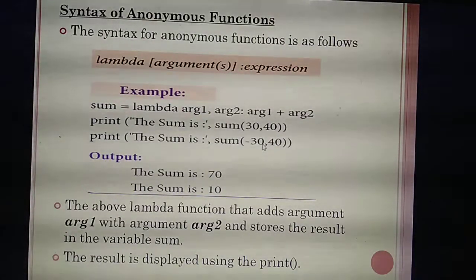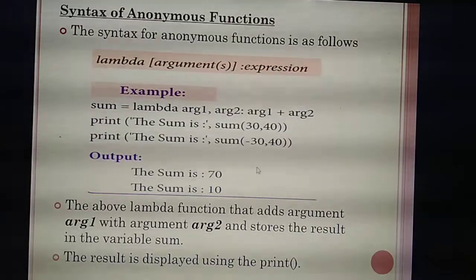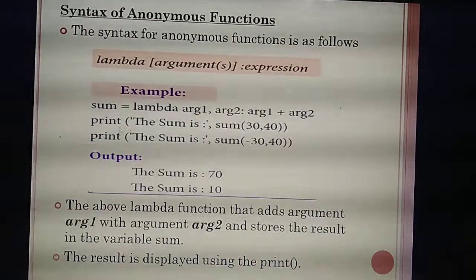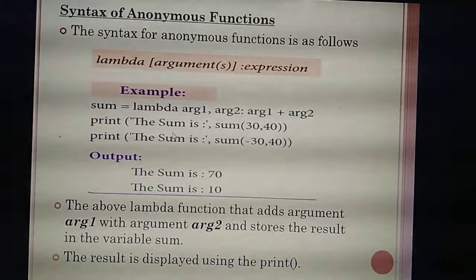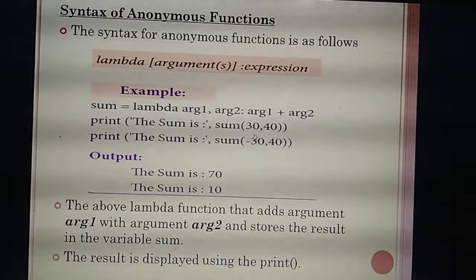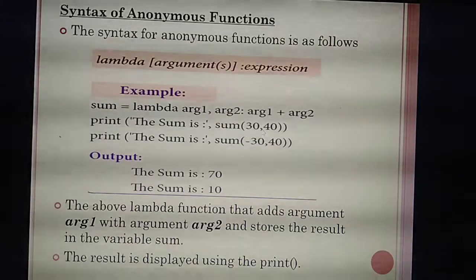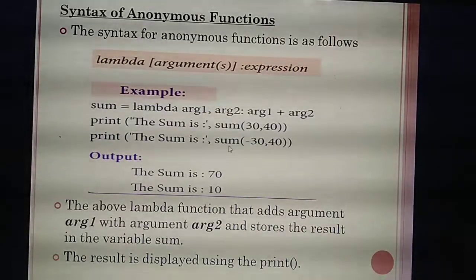If you run the program, for the first print statement, whatever you give in the print statement you will get in the output: the sum is. Now it will execute the sum of 30, 40. What's the expression? 30 plus 40. What's the answer? 70.